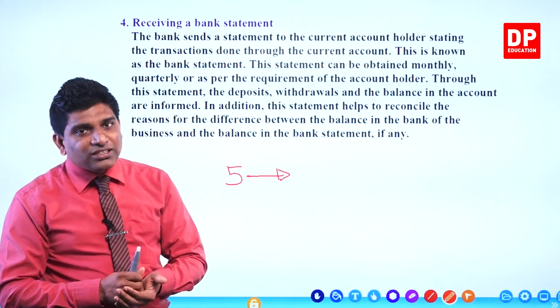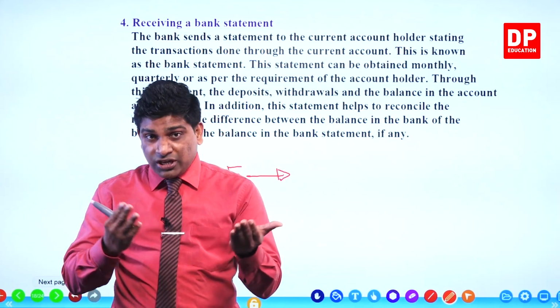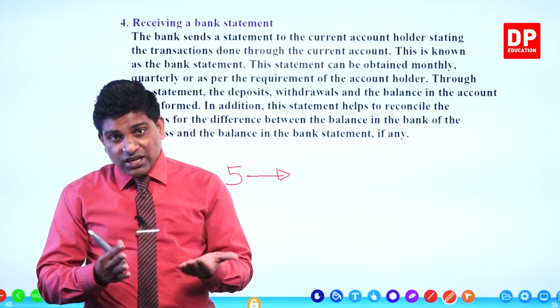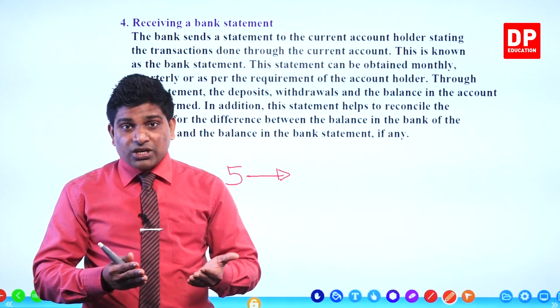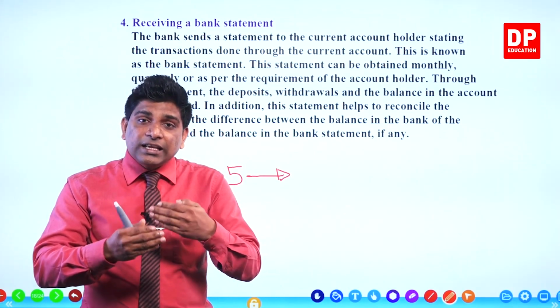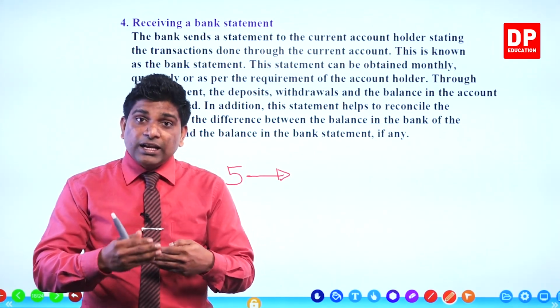In the next part, we are going to discuss the check transactions. What are check endorsements and check crossings. These are the details we are going to discuss in the next part.